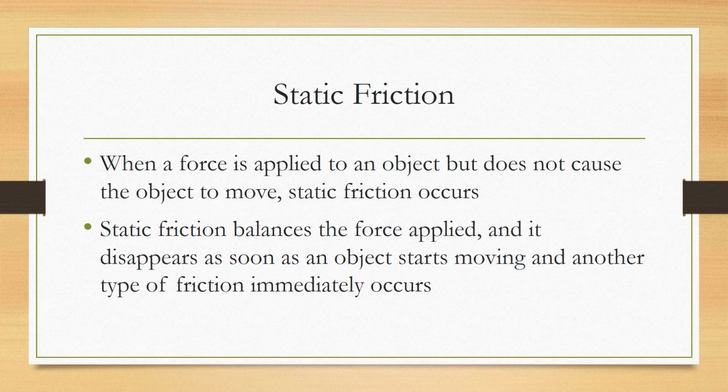And our last type of friction is static friction. So static friction is going to be applied when we have an object that is not moving. So the friction that's keeping objects in place is static friction. So if you have a cup sitting on a table, static friction is what's keeping it there. So static friction will be on an object until that object starts moving. So if you have a book sitting on a table, it's going to have static friction until you push it.